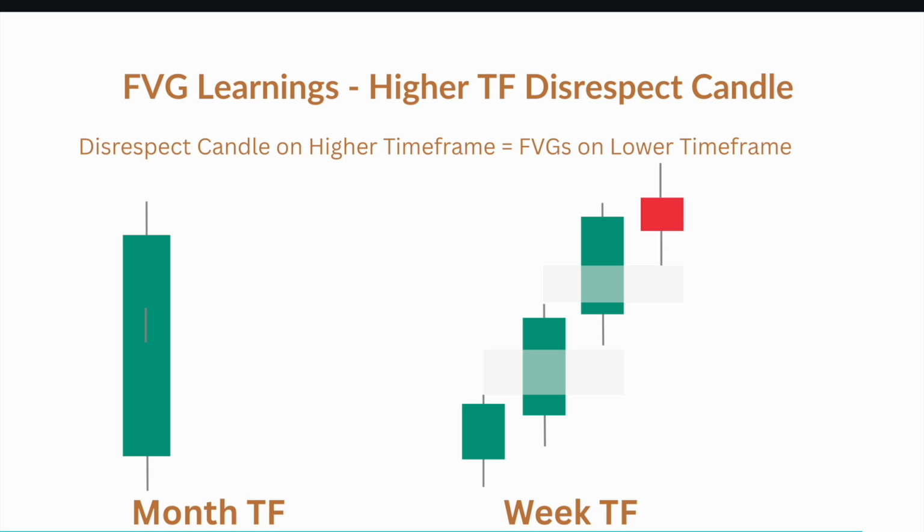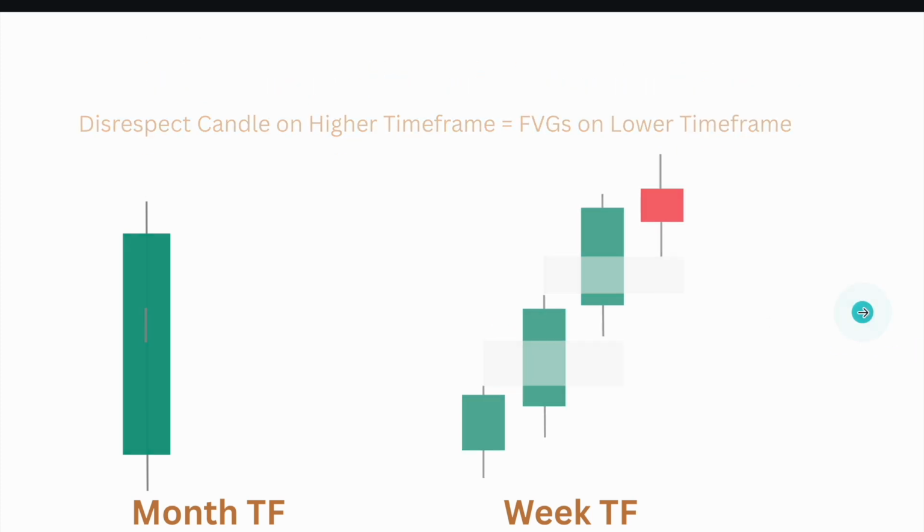So we learned about fair value gaps. This is a disrespect candle. What does this disrespect candle on the monthly time frame tell us? It tells us that on the lower time frames, like weekly and daily, we had a series of fair value gaps created, and price expanded from low to high. This is a disrespect candle that we understood in the first video.